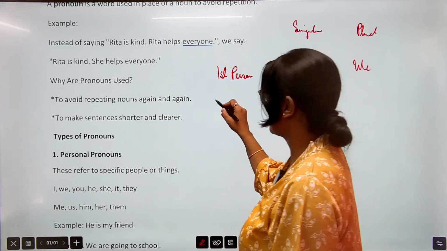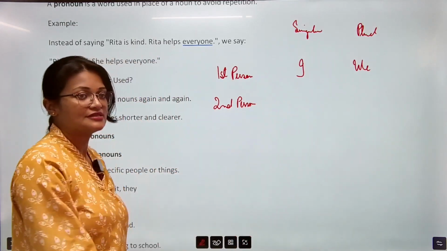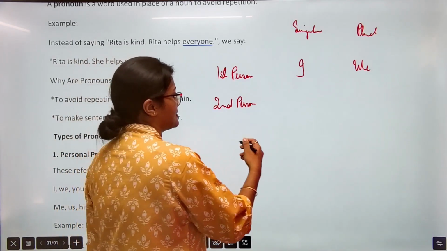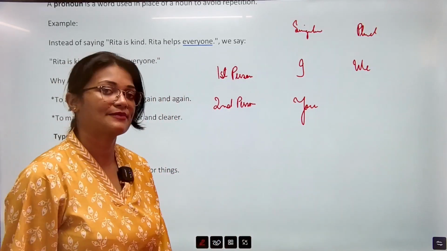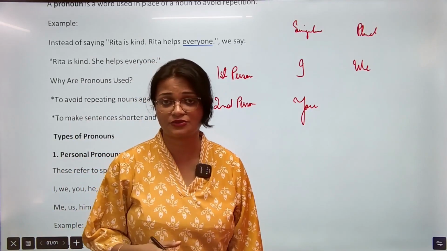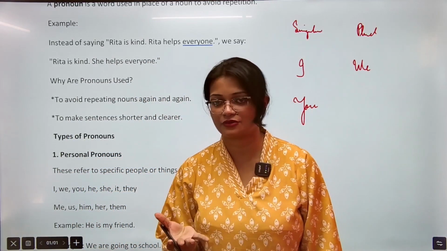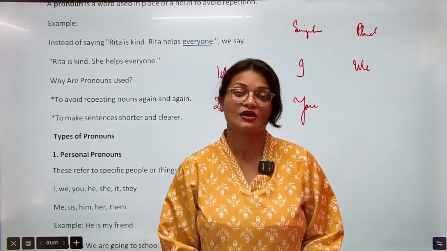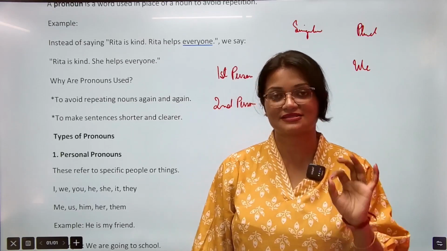Okay. Second person. These are the different types of pronoun. In second person we are using a word like this one, you. Now, you is a very interesting pronoun because you is singular as well as plural. It depends on how I am saying it, in which sentence. So, if I just point at someone, "you", that means it is singular.